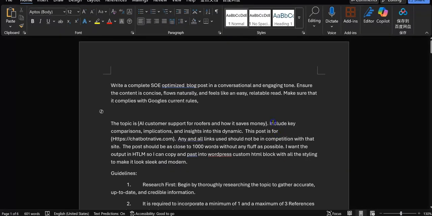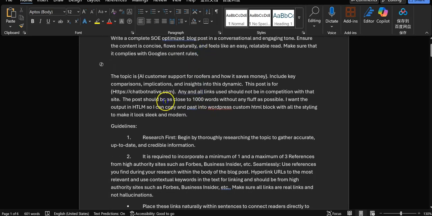So, write a complete SEO optimized blog post in a conversational, engaging tone. Ensure the blog content is concise, flows naturally, and feels like an easy, relatable read. Make sure that it complies with Google's current rules. That's an important part there. And then here's the topic: I'm going to do AI customer support for roofers and how it saves money.